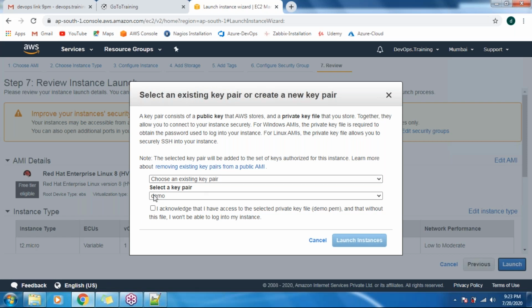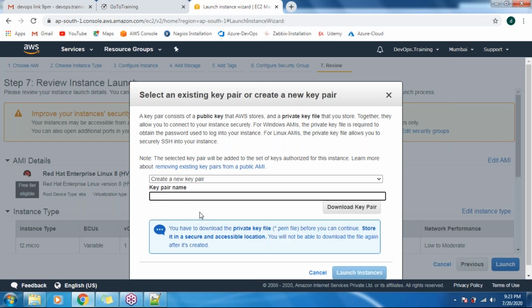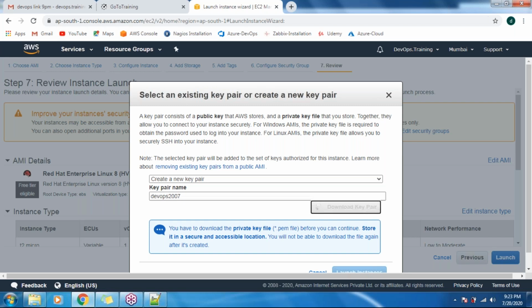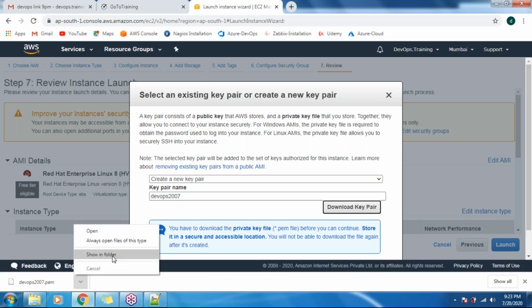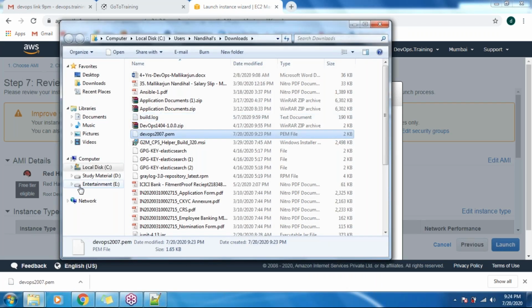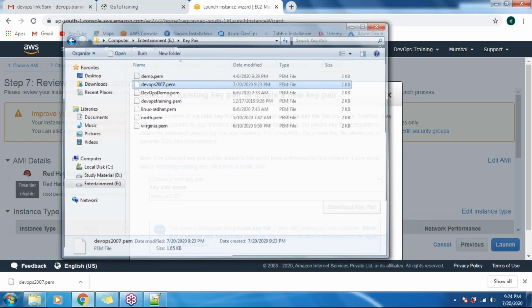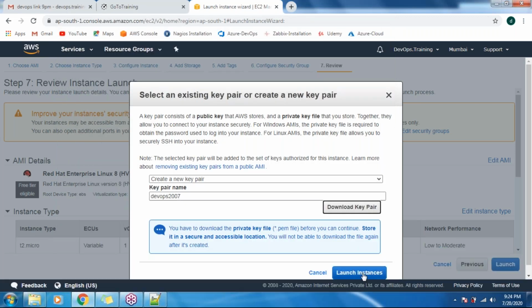For demonstration purposes, you can choose an existing key pair, but let me create a new key pair. Let's give this name as DevOps, with today's date. Download this key pair. You can see it has been successfully downloaded. Place it in some location, guys. Let's copy it there. These are all the key pairs I have. Once you have downloaded this key pair, then launch instance.